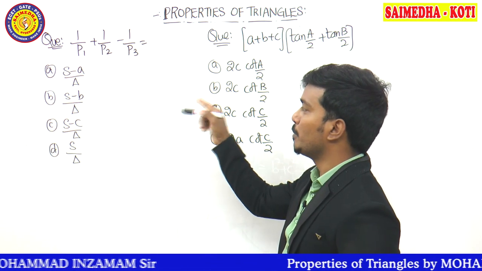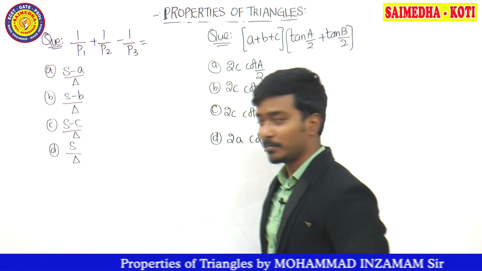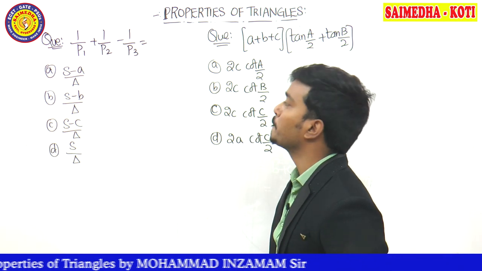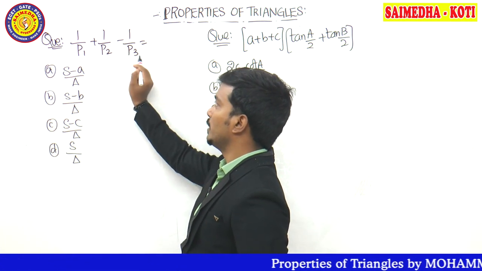1 by p1 plus 1 by p2 minus 1 by p3, s minus a by delta, s minus b by delta, s minus c by delta, and s by delta. What is the correct answer guys? The correct answer is minus, given to the third group element, that is p3.